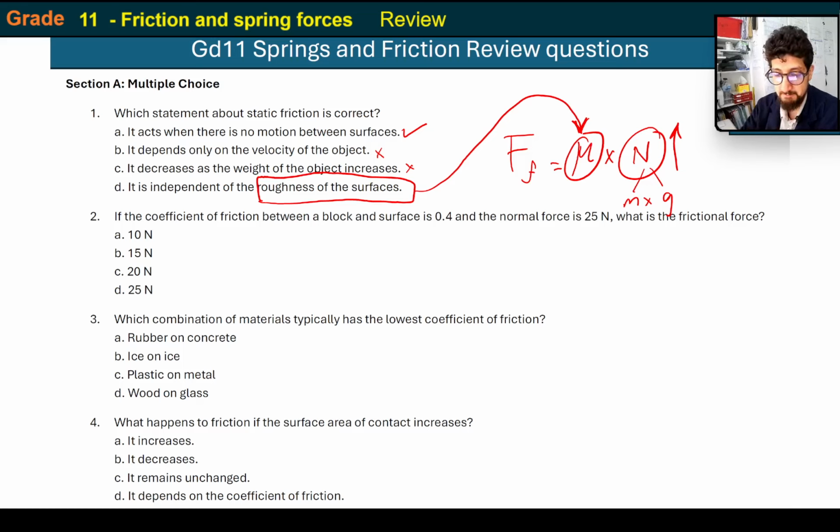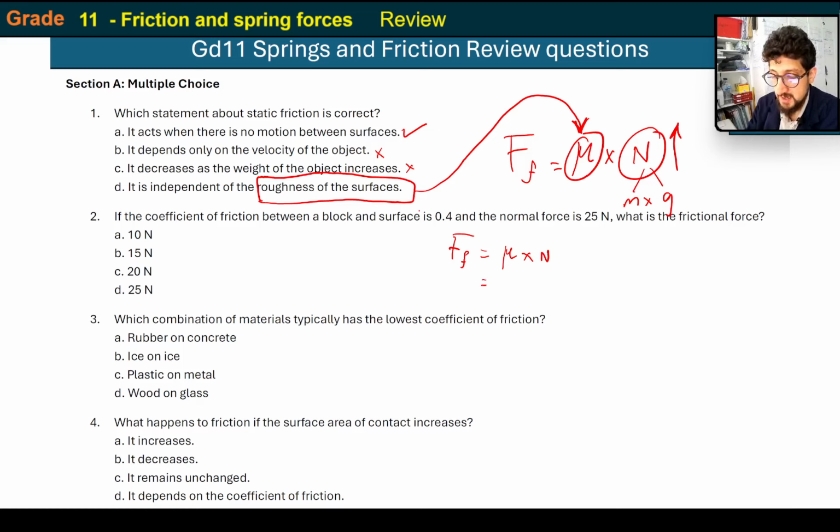Okay, number 2 says, if the coefficient of friction between the block and the surface is 0.4 and the normal force is 25 newtons, what is the frictional force? So we are looking for frictional force. That's what the small f stands for, friction. The big F stands for force. And that is equal to mu multiplied by normal force. Now, mu looks like that, in case you're wondering. Mu multiplied by normal force.